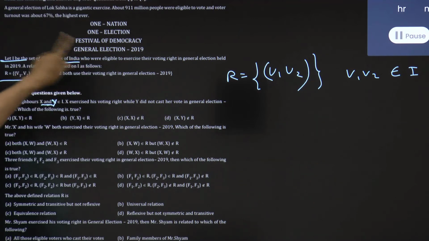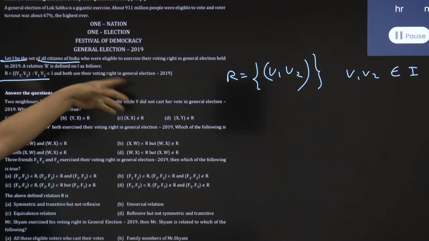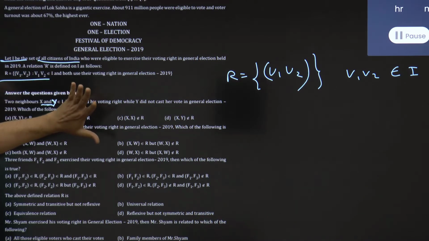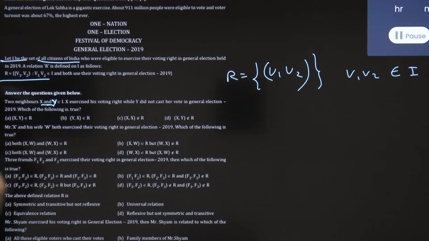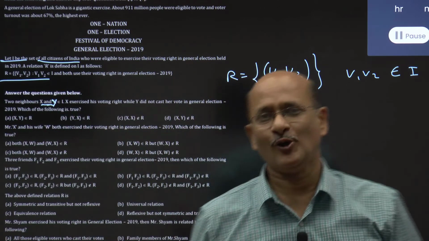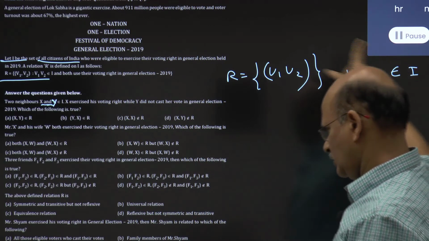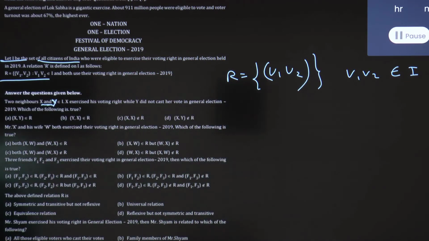It's one nation, one election, the festival of democracy, the general election format given to you. What is important is this: the relation is defined as (V1, V2), where V1, V2 belong to I, and I is nothing but the citizens of India. Anyway, do it. I am not going to help you, but I will explain everything when you finish at this timer. I am going to give you 2 more minutes. You can do it very simply, but think over it, because it is 10 marks for this question. Come on, do it fast.